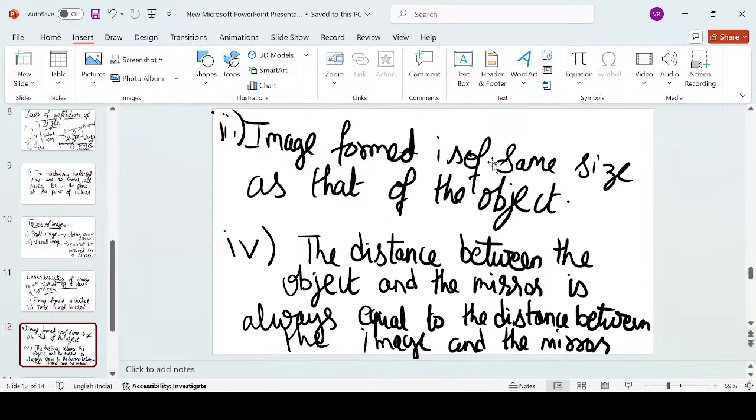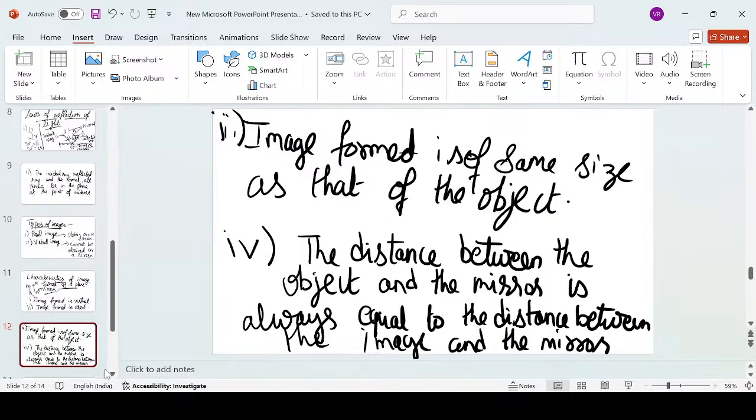All right. Now comes the fourth property, the distance between the object and the mirror. Let's suppose an object is kept at a particular distance. Take an example, I'm standing 5 meter away from the mirror. So my image that is forming behind the mirror is also 5 meter away. So object distance from the mirror is always equal to the image distance from the mirror. This is the fourth property.